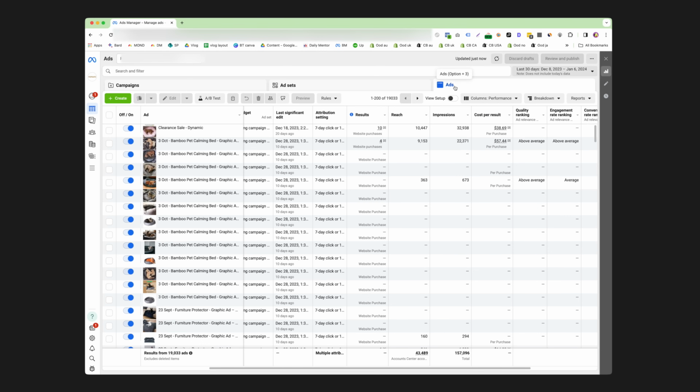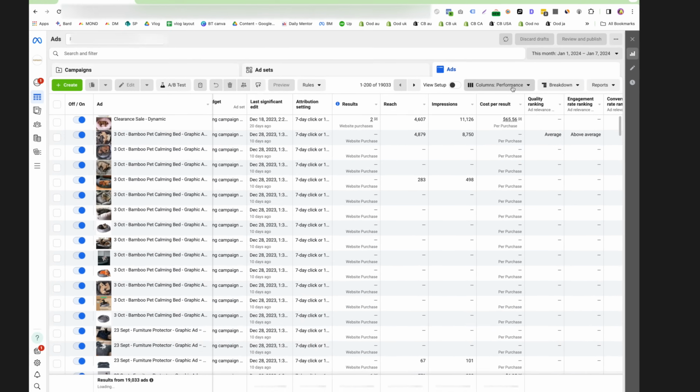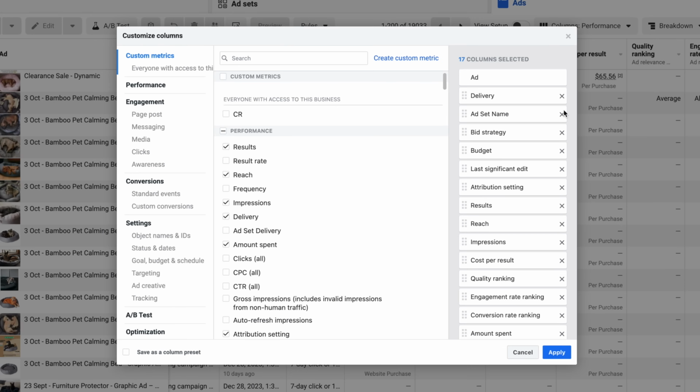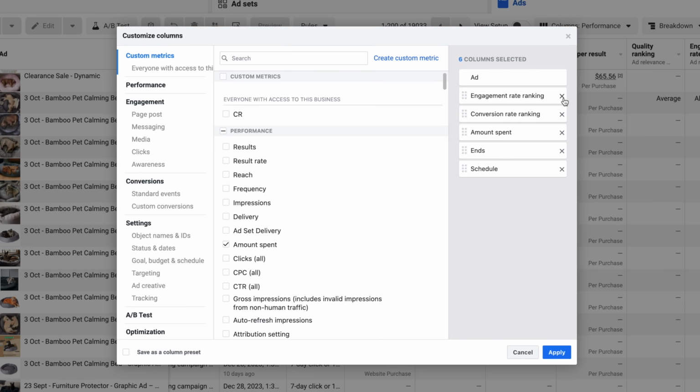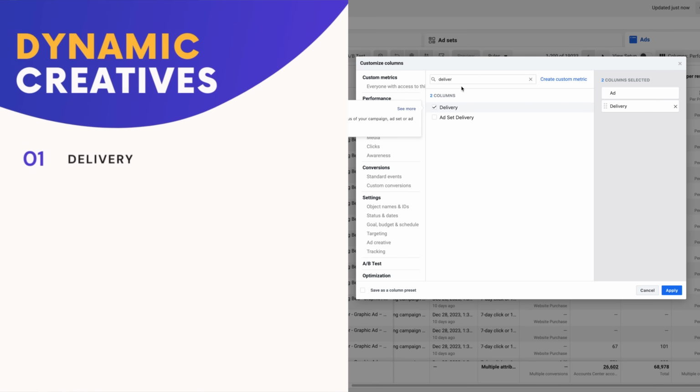So when you're in your ad section, make sure that you've got an appropriate time selected where the ads were actually running. Then what you need to do is come into here and click Customize Columns. You can delete all of these defaults because I'm going to give you every single one right now. You can follow along with me. First, we've got delivery.